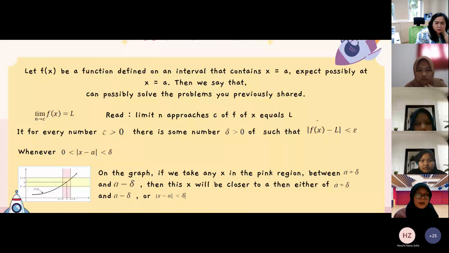On the graph, if we take any x in the pink region between alpha plus delta and alpha minus delta, then this x will be closer to alpha than either of alpha plus delta and alpha minus delta, or the absolute value of x minus alpha is less than delta. Next.